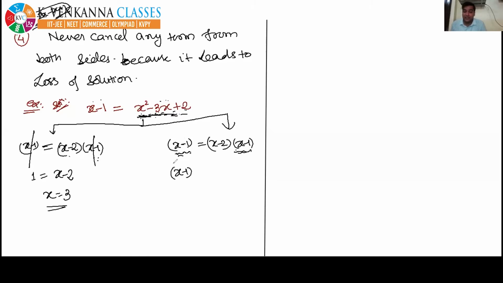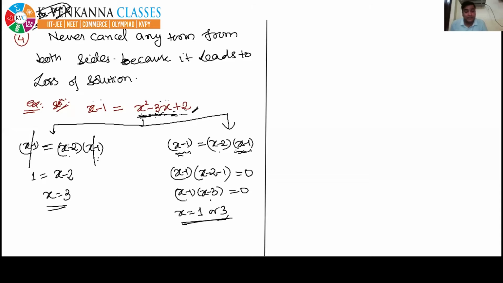What you will get is x minus 1 taken as common, and inside the bracket x minus 2 will be left out. If this x minus 1 goes to the right, then minus 1 will be left out, and this is equal to 0. So you are getting x minus 1 into x minus 3 is equal to 0. Either this will be 0 or this will be 0. So you will get x equal to 1 or 3. For this equation, you are getting two answers: one answer is 1 and the other answer is 3.